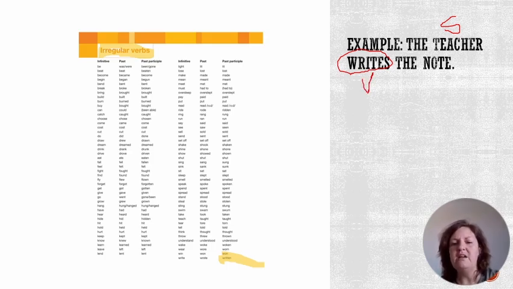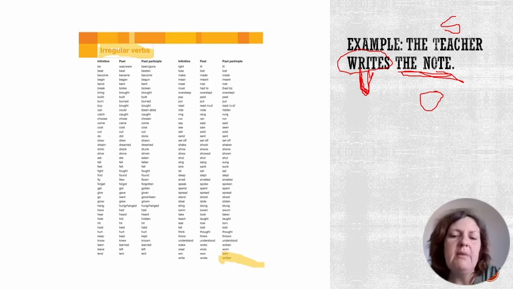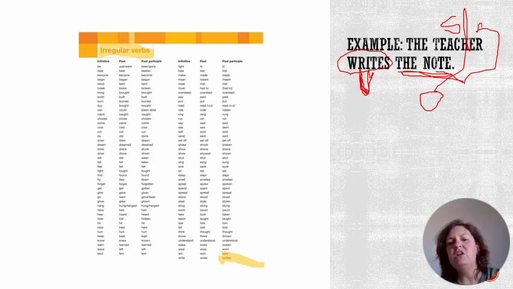Whoever thought that your grade 1 teacher saying doing word would still be useful in matric? That's our verb. And then the object is who or what the action is being done to. It is the note. The note is our object. So to change from active to passive voice, identify subject, verb, and object, and then swap subject and object. So we've got to swap the teacher and the note. And we've got to start our sentence with the note. When we've started our sentence with the note, we've now got to change our verb.